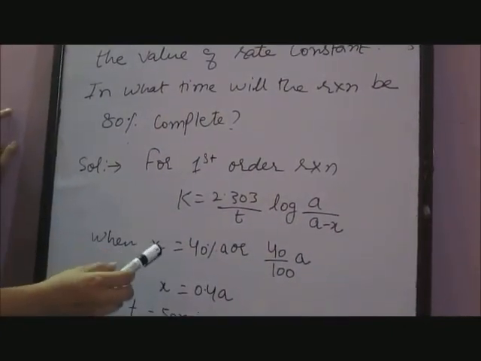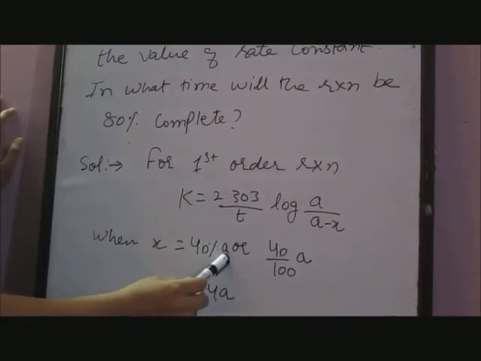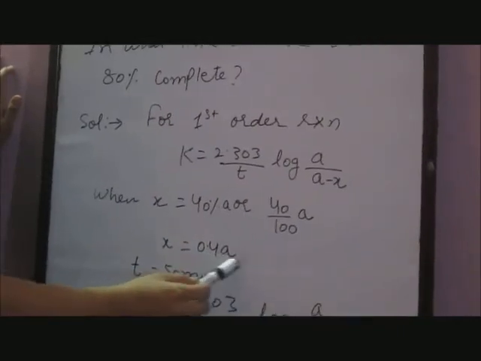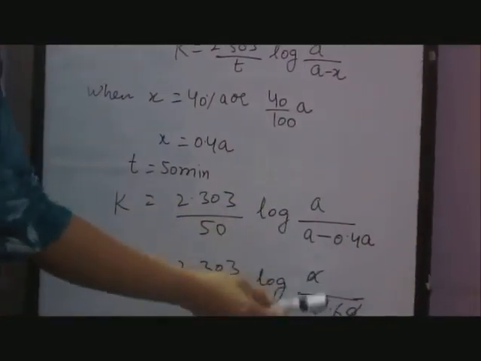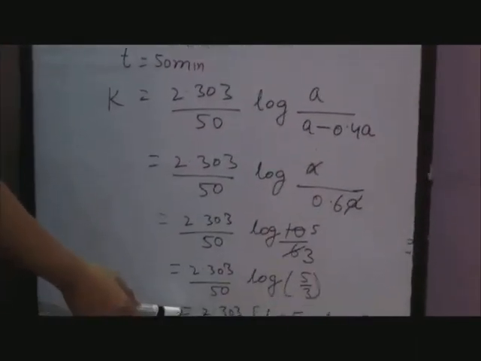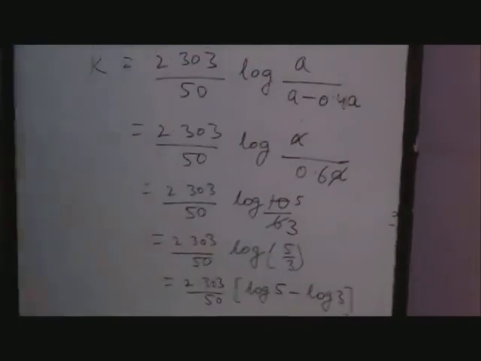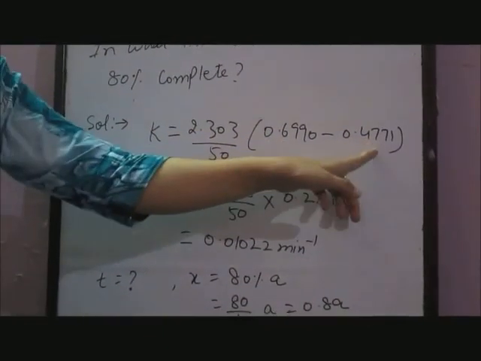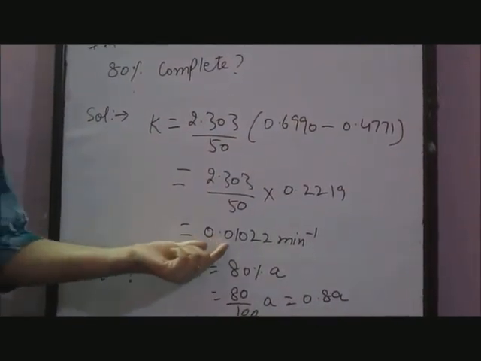When 40% is decomposed, x is equal to 40% of a, or 40 by 100 into a, x is equal to 0.4 a. Time is 50 minutes. By substituting the values and solving it, we get 2.303 upon 50 log 5 minus log 3. By putting the values of log 5 and log 3 and solving it, we get k is equal to